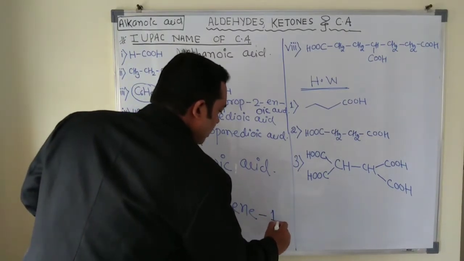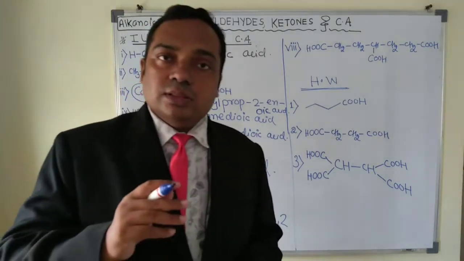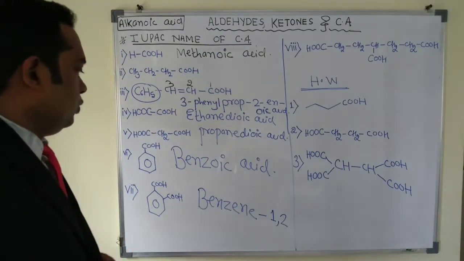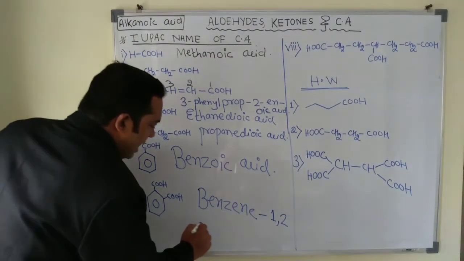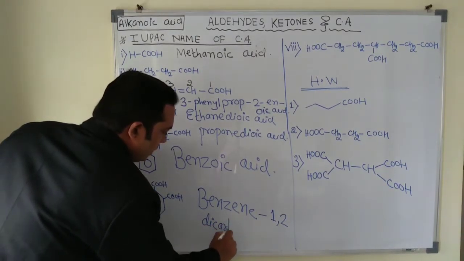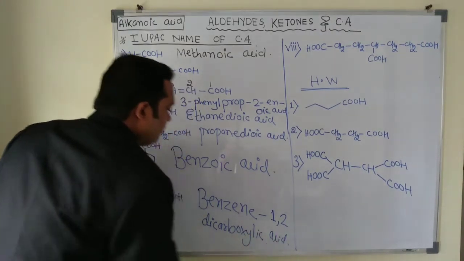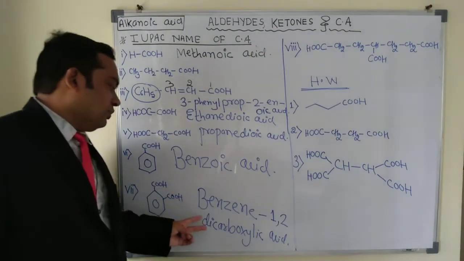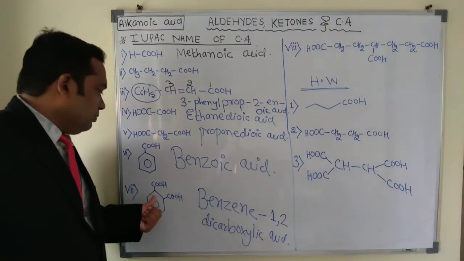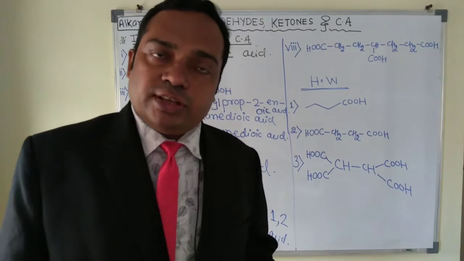You can say 1, 2 positions are very important in the IUPAC system when the chain has more than 2 carbon. So this is called benzene 1,2-dicarboxylic acid. In the case of the benzene ring, we say carboxylic acid. We have 2 carboxylic acids, which is called dicarboxylic acid. Similarly, suppose we have 3 carboxylic acids, we will say tricarboxylic acid, tetracarboxylic acid, whatever.